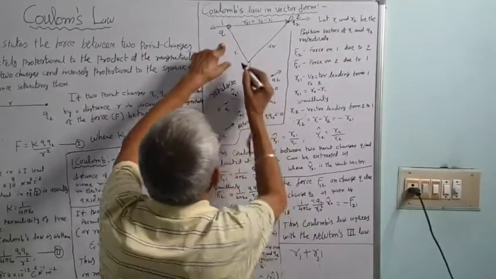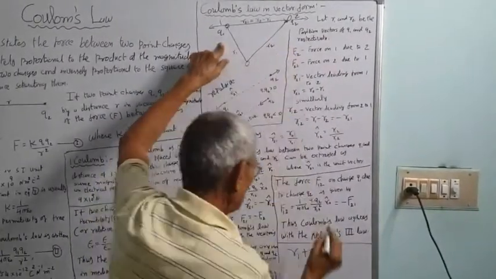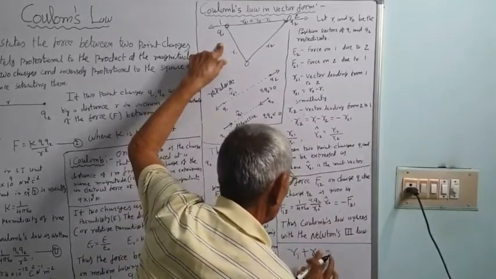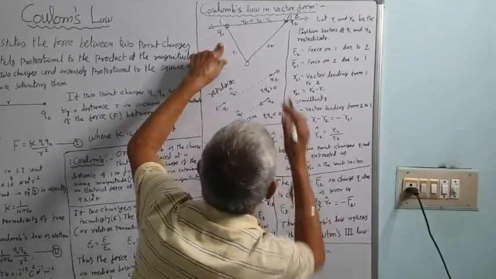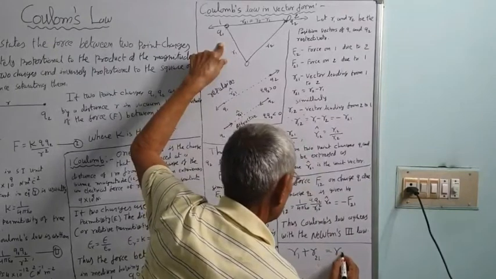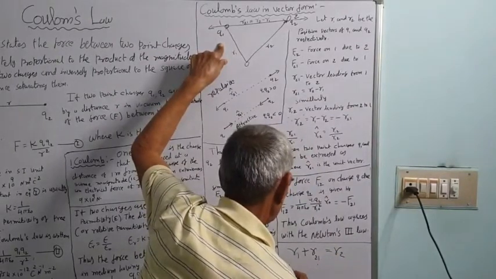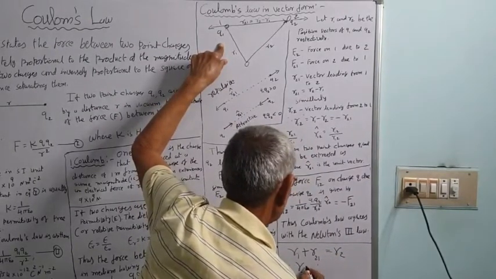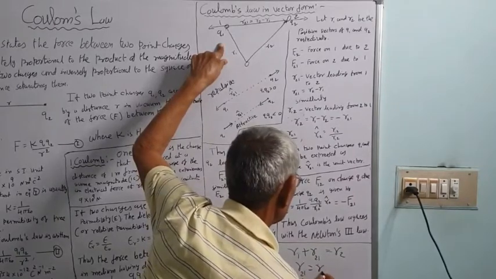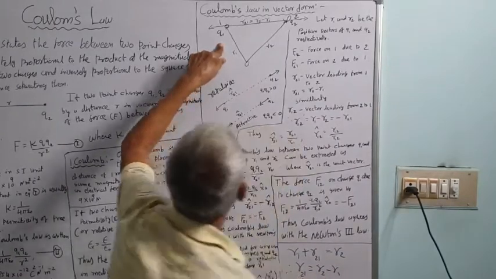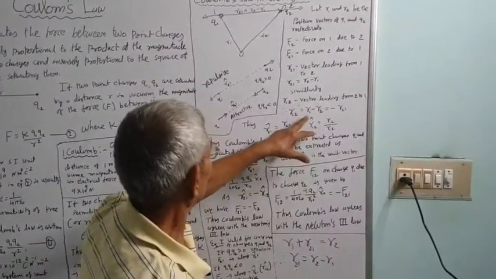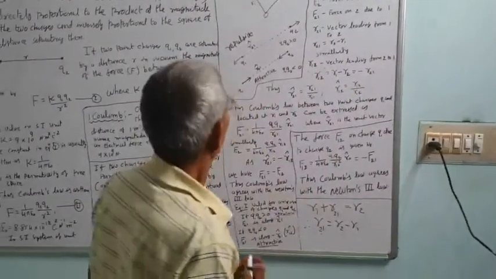So, R1 plus R21 is equal to R2. Therefore, R21 is equal to R2 minus R1. Similarly, R12 is equal to R1 minus R2.